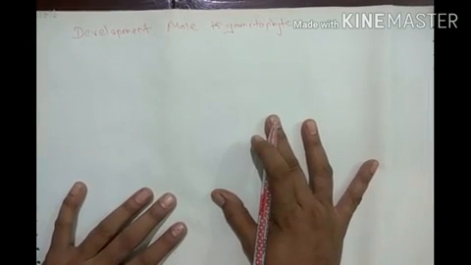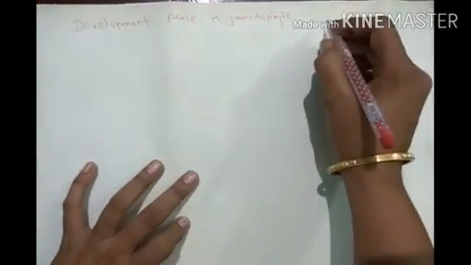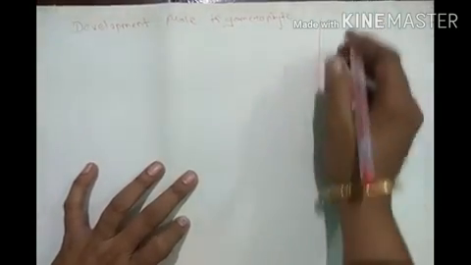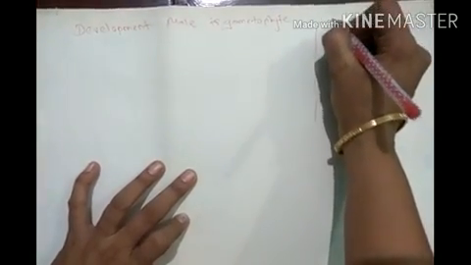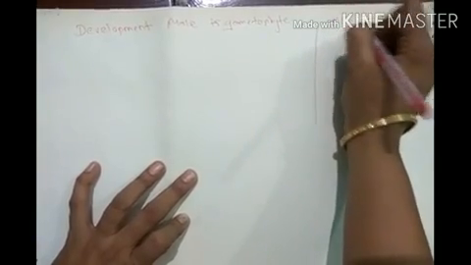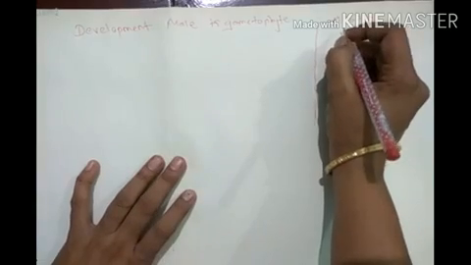What is the mitotic division? Mitotic division we already studied in class 11.